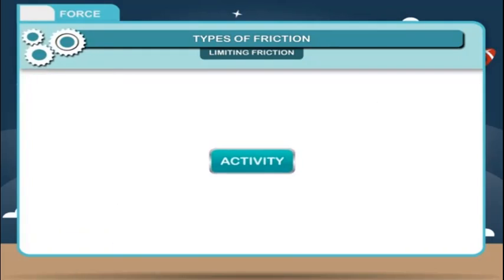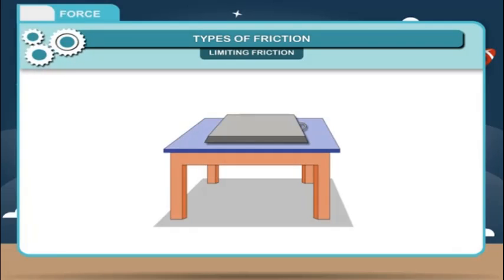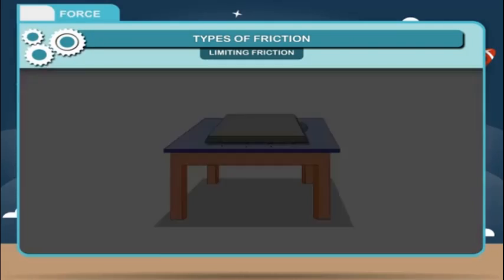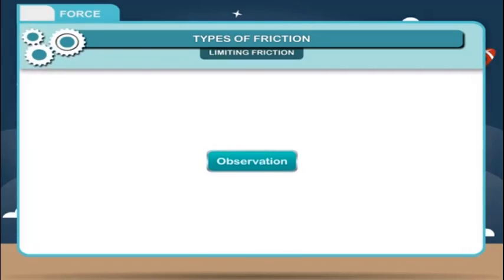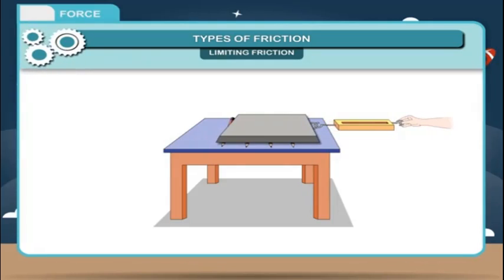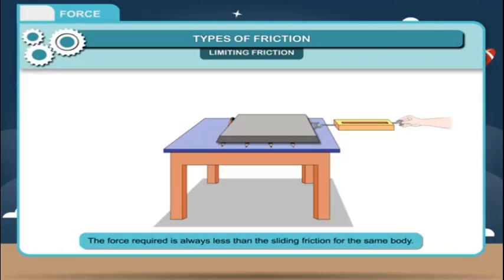rolling friction. Activity. To show rolling friction, take a wooden block and place it on the table. Now, place 3 or 4 pencils parallel to each other under the wooden block. Pull the block gently with the help of a spring balance until the wooden block just starts sliding over the pencils. Observation. It is easier to move the block. Result. The force required is always less than the sliding friction for the same body. Thus, wheels and rollers are used in machines as rolling friction is less than sliding friction.